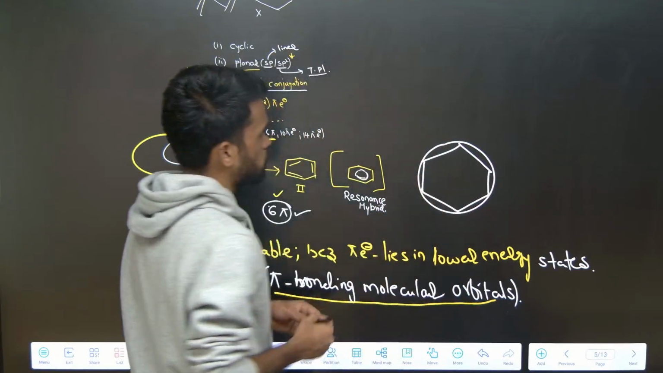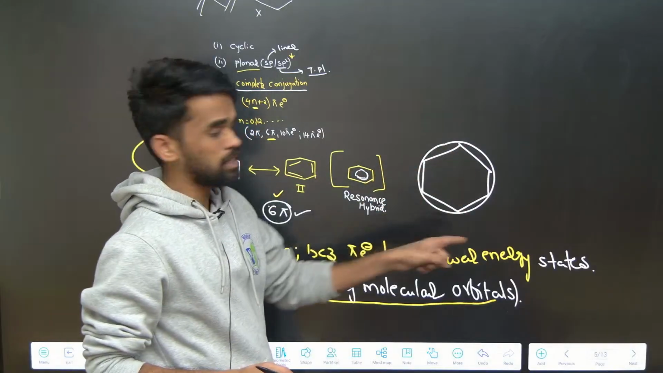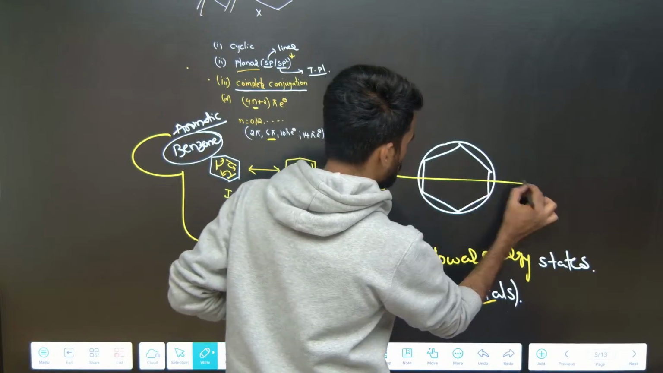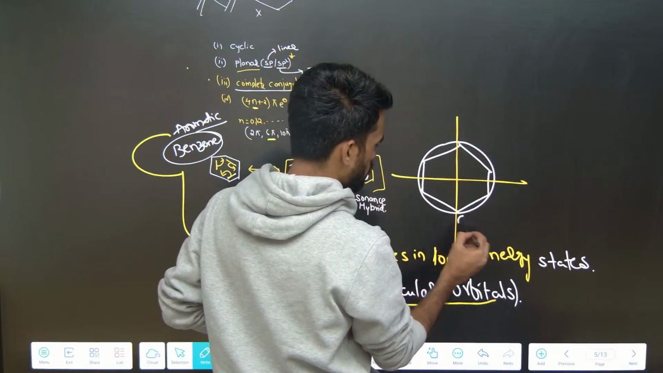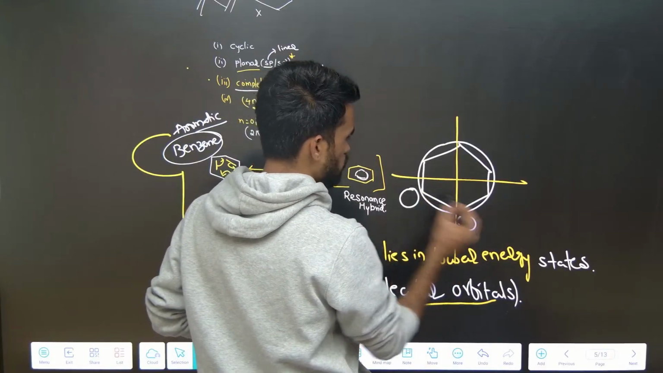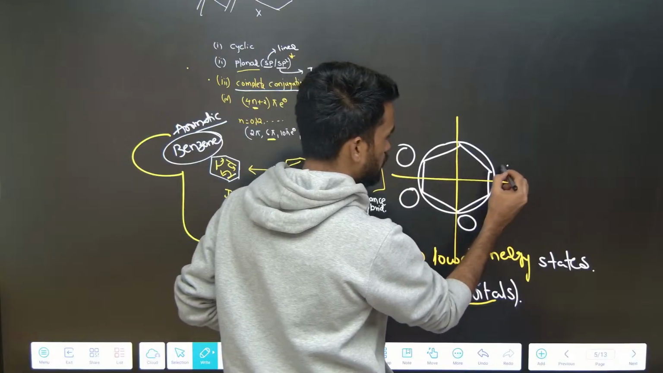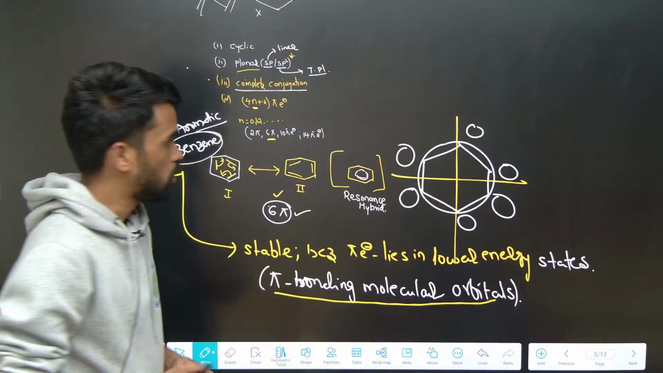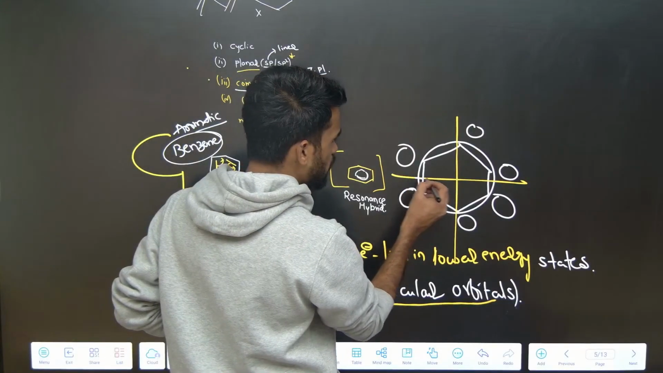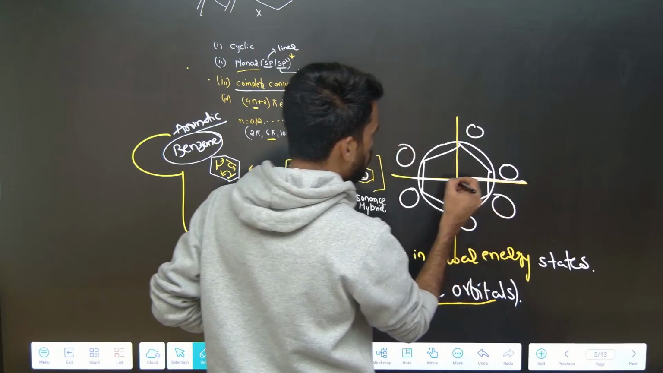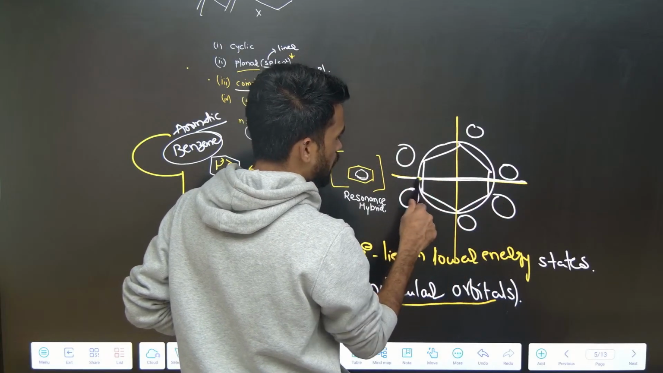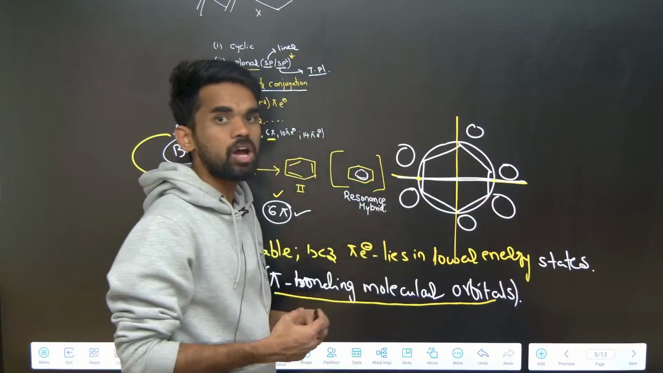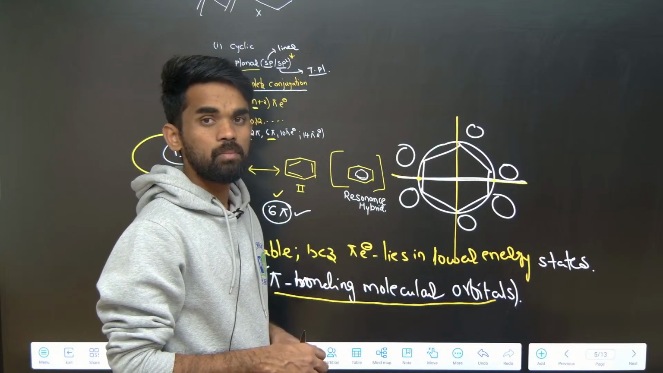There are 6 carbons, so we get a hexagon. Now divide this molecule into 2 equal halves, like this. Here you can say one pi molecular orbital, and this is one more, again one more, here one more, and here one more. You will get 6 pi molecular orbitals. Now, is there any carbon on this line? No carbon, no pi orbital lying on this line. If any orbitals are lying on this line, then those are non-bonding molecular orbitals.